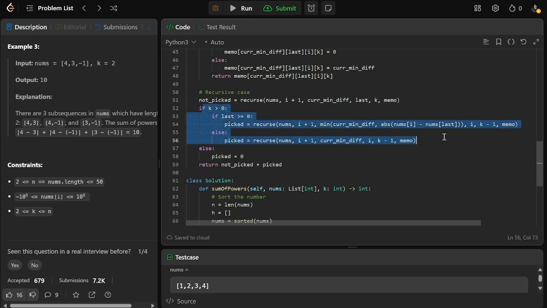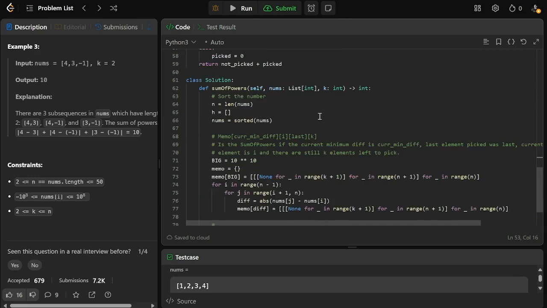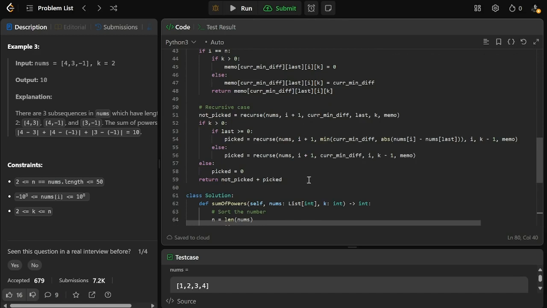Now, if you do decide to pick it, then there are two cases. If the last number is bigger or equal to 0, which just means that you already picked some number, right? Remember that we start from -1. So if you already have picked some number, then we potentially advance I. We have to update the min difference. We consider, hey, what was the difference between the current number and the last number? And then if it's smaller than the current min difference, then we use that as the current min difference instead, right?